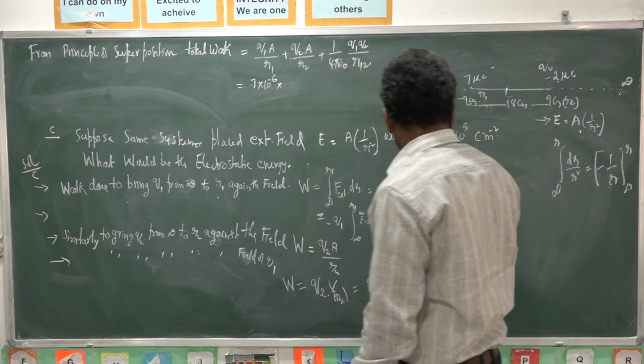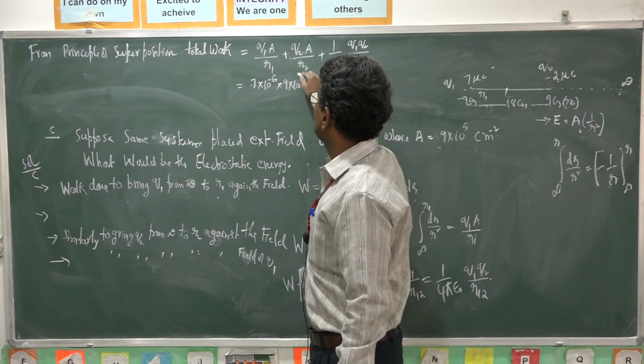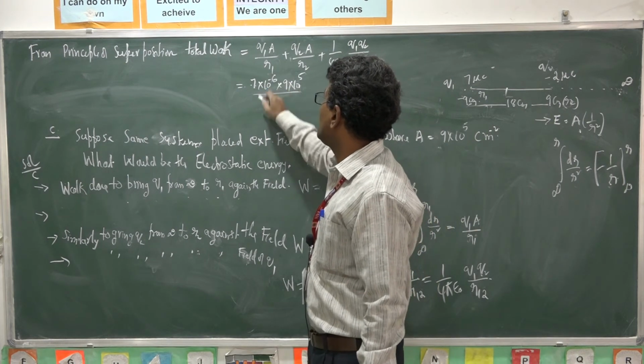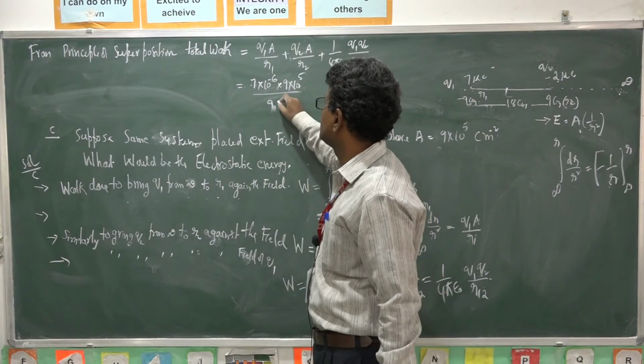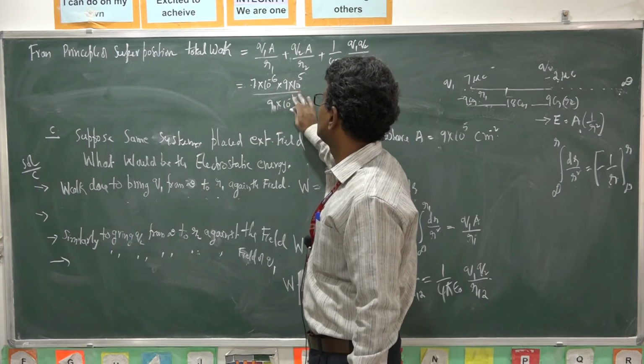What is the value of A? 9 into 10 power 5 coulomb meter to the power minus 2, by R1. R1 is 9 centimeters, convert centimeters into meters, that is minus 2.